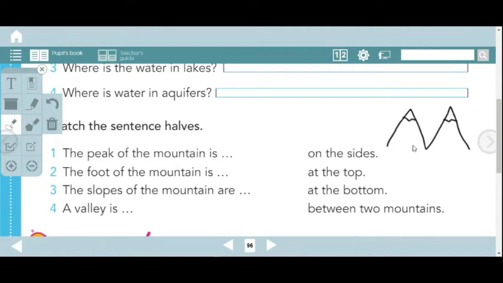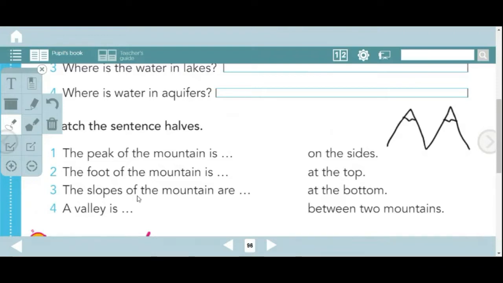At the bottom, or between the 2 mountains, this space. The peak of the mountain. So this is number 1. The peak of the mountain is. Now, number 2. The foot of the mountain is. The sides are the sides. At the top. The foot of the mountain is at the bottom, here or here, or between the 2 mountains, only this part, this one.